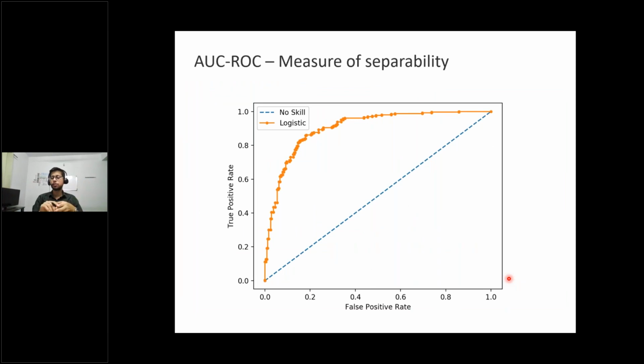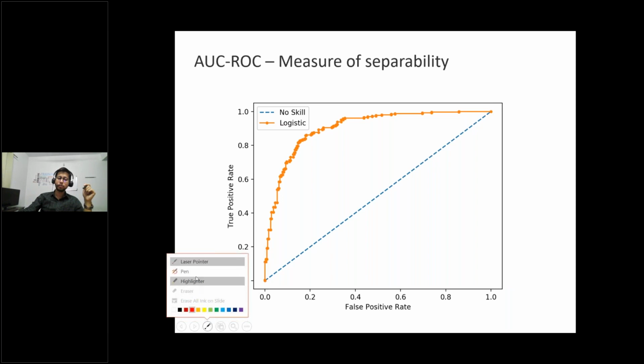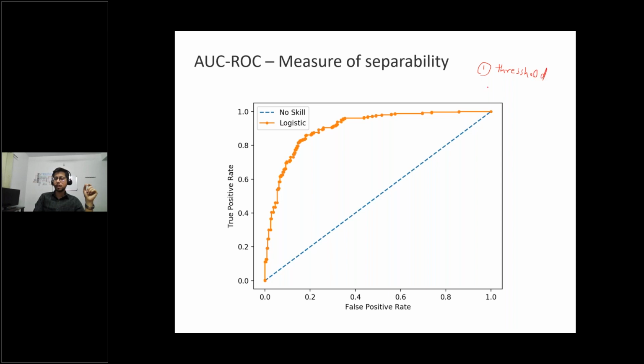Now let's talk about another thing. When I started with linear regression, I told you that you need to transform linear regression to work like logistic, and I told you there are two problems. Get the threshold: if somehow you can convert whatever linear regression is predicting to a probability value, then you can think this can be used for logistic regression, for classification. So we now know that using the sigmoid function, we can convert those numbers to probability values. But we have still not discussed how to fix the threshold.